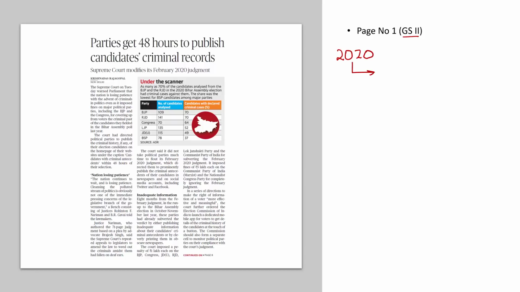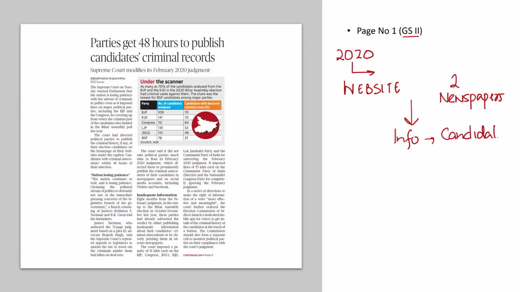Supreme Court made it mandatory for all political parties that what you have to do, publish on your website as well as in 2 newspapers. What? Information regarding the candidates that have been set up by you in elections. Who are these candidates? Candidates with criminal past, candidates with pending criminal cases.